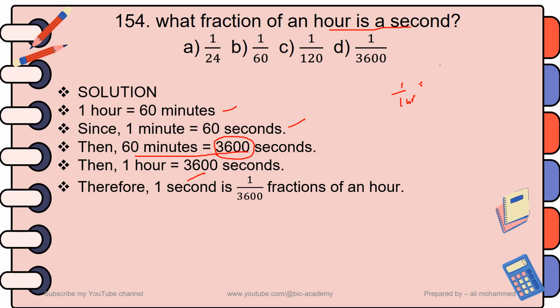So you can have 1 over 3,600. So you can express a second in fraction form with respect to an hour as 1 over 3,600. So your answer for this question is choice D.